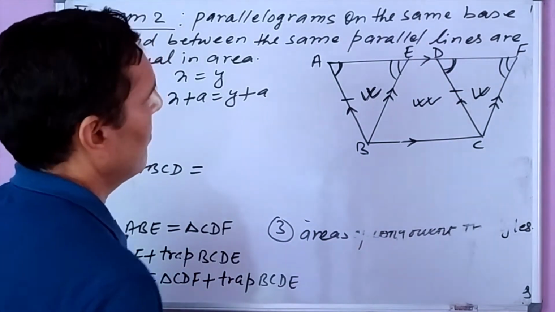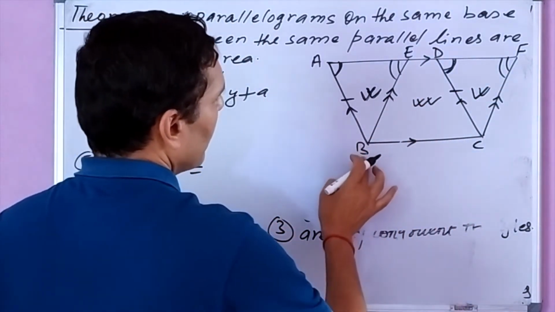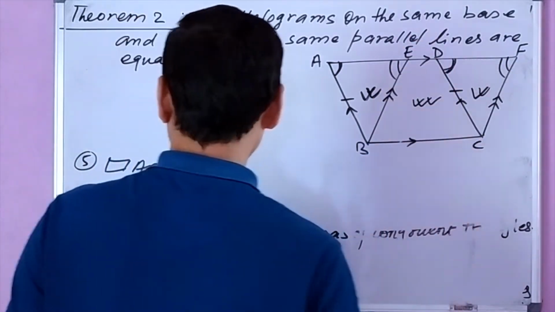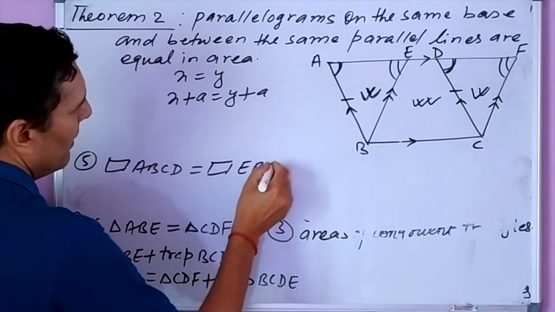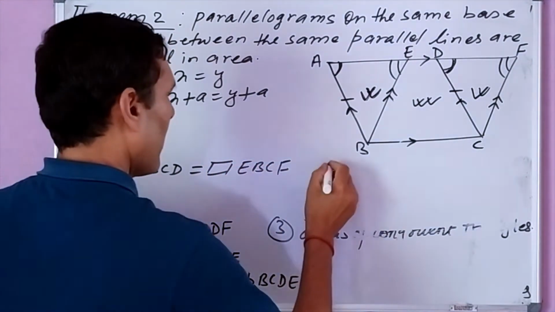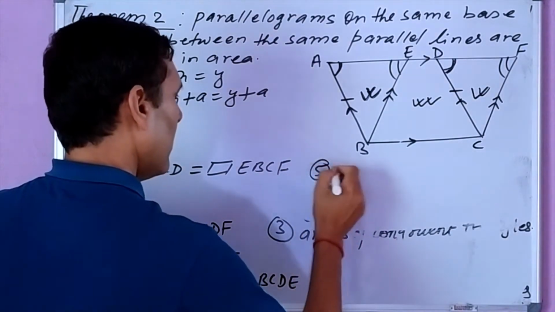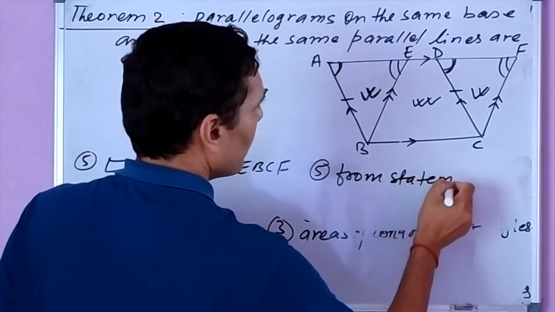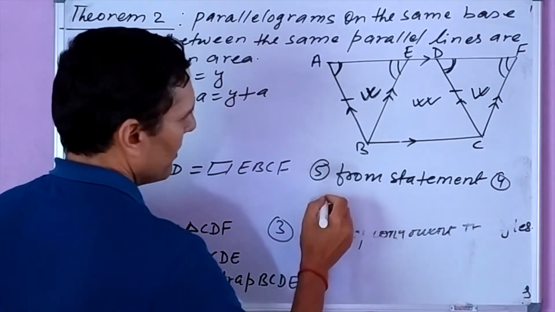What will be the sum? This triangle and this trapezium make parallelogram EBCF. From statement 4, we can write by whole part axiom.